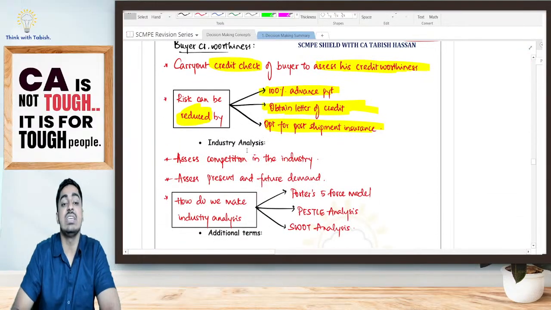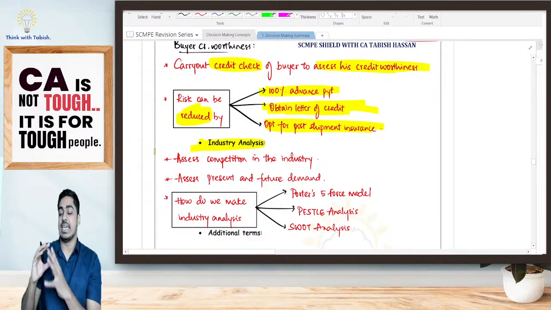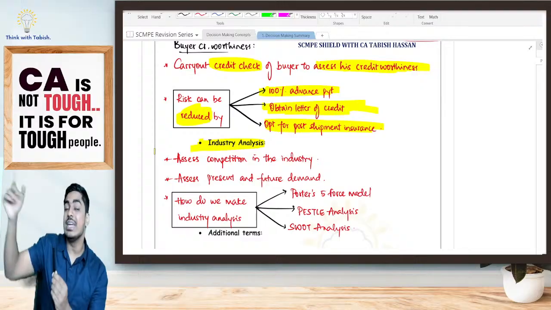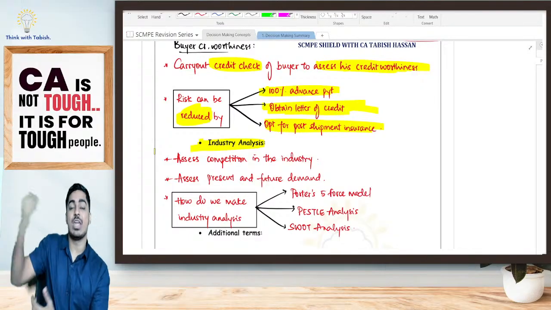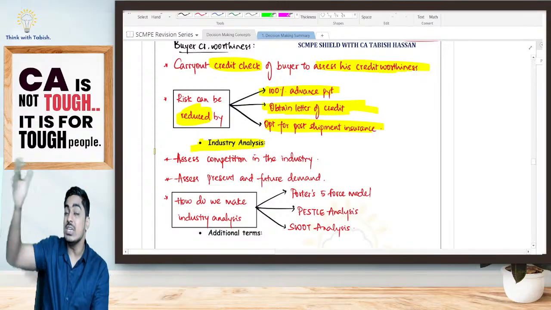Next, industry analysis. Now, what am I planning to do, students? I'm planning to slowly get into the US market. I'm selling pens. I'm planning to slowly get into the US market. So before I get in there, I should carry out an industry analysis, seeing how my industry is.